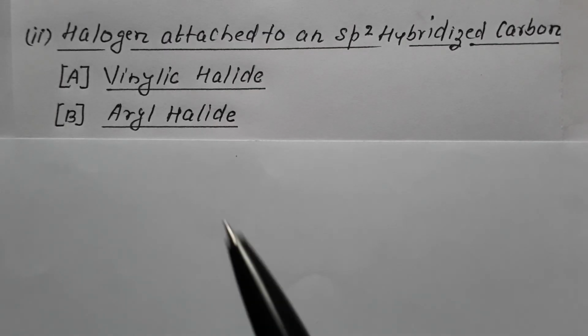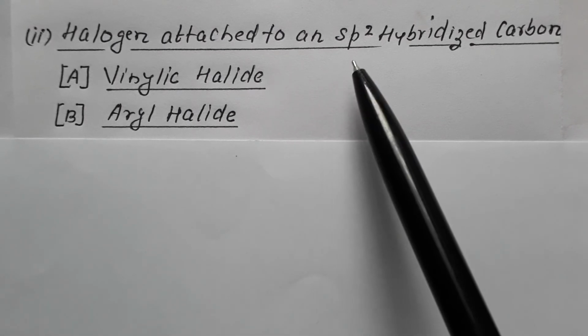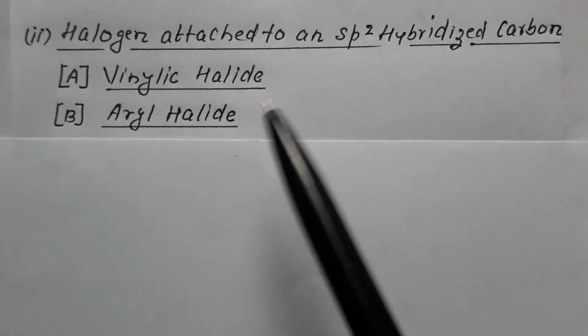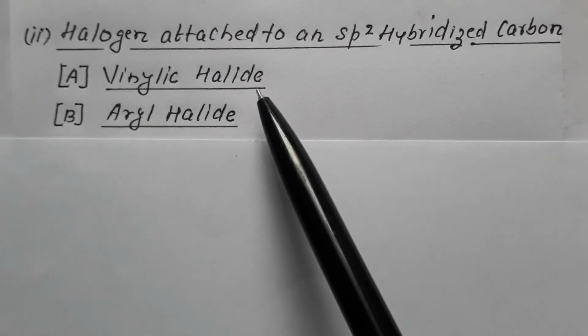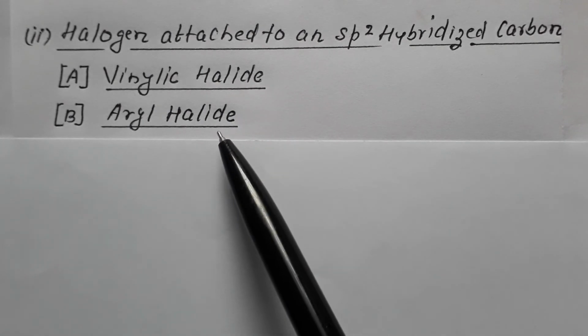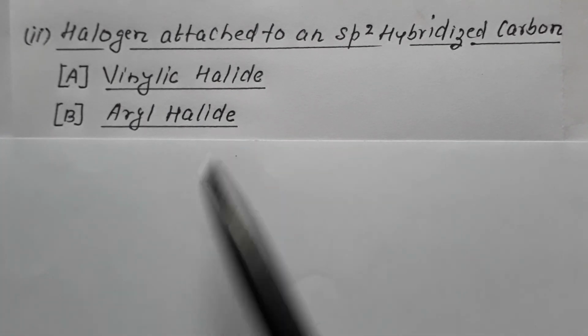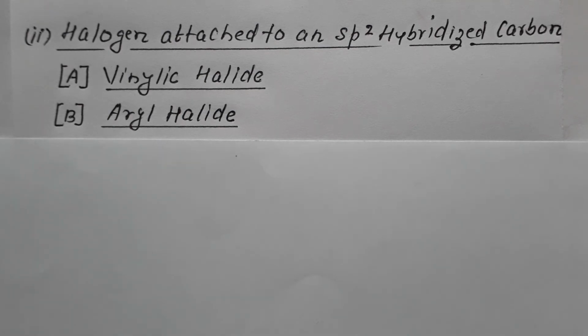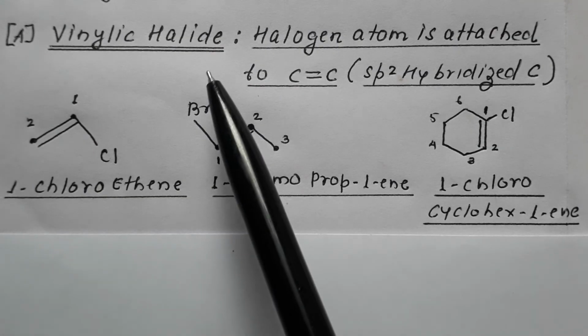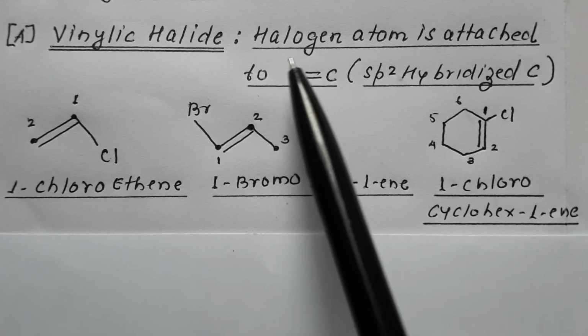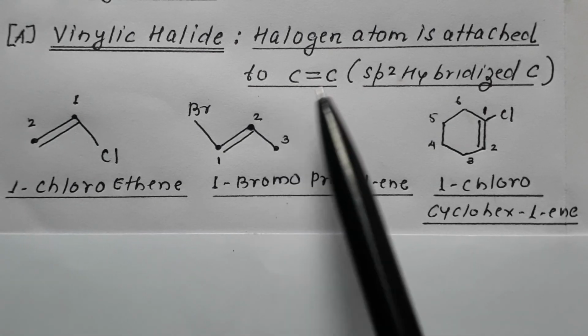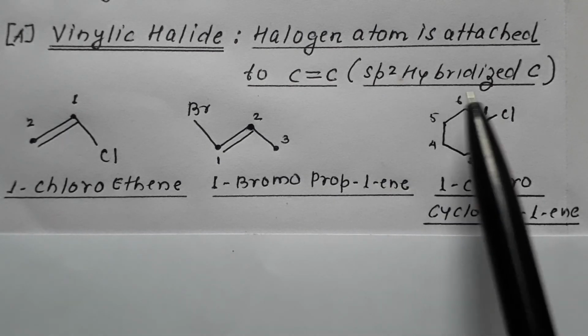The second category is halogen attached to an sp2 hybrid carbon. They are further divided into two. One is vinylic halide, other is aryl halide. So what are vinylic halides? We say those compounds in which halogen is attached to C double bond C, that is an sp2 hybrid carbon.